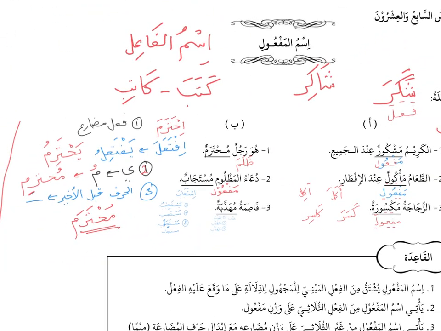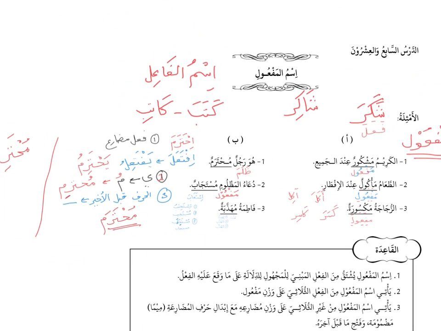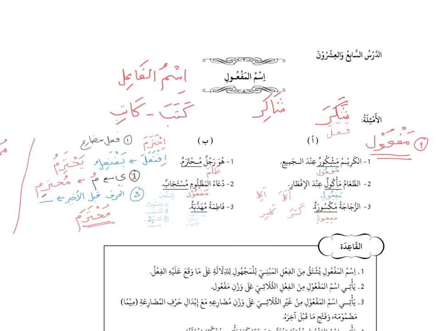So from here, we have seen that there are two ways. If you want to change the word, the verb especially, to an isim maf'ul, then you need to look at the verb. If the verb is a three-letter verb, then you simply change the word to the wazan maf'ul.